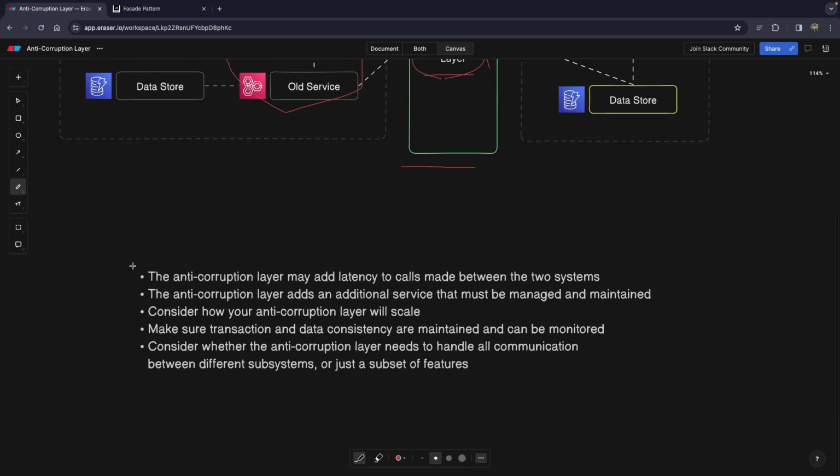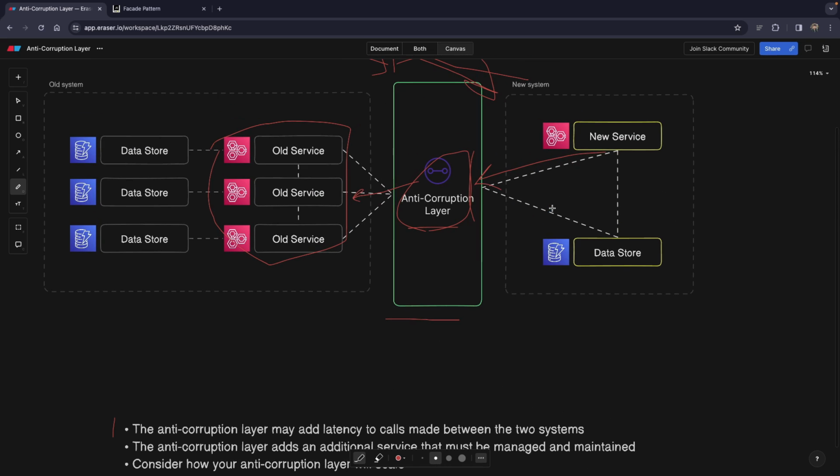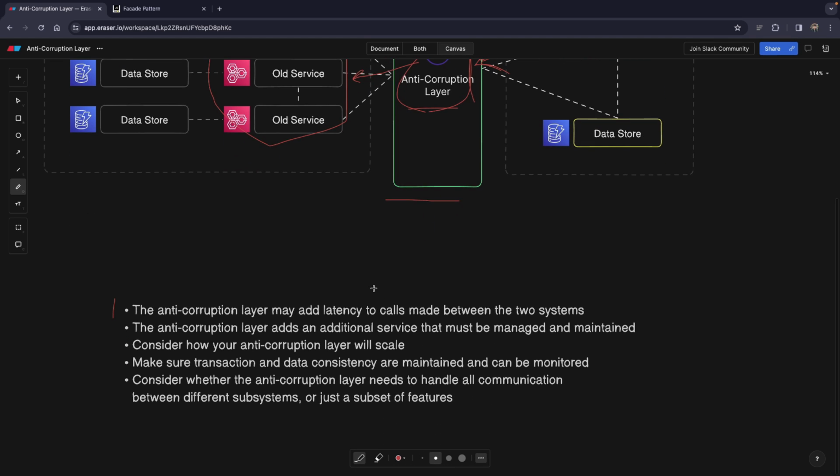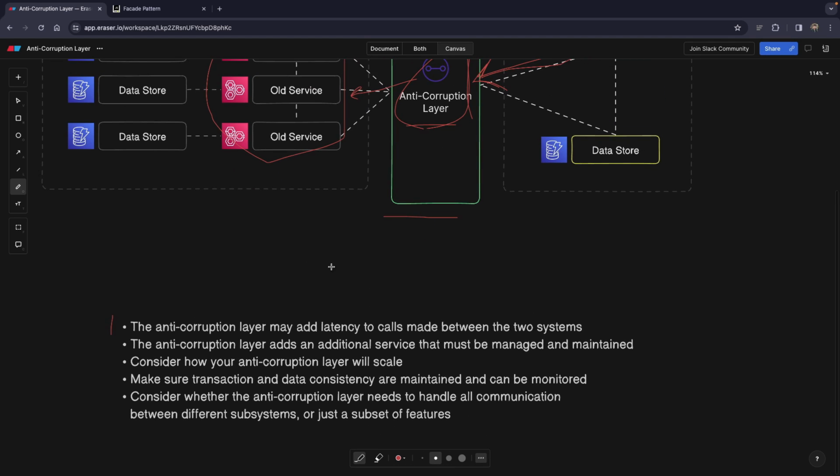Now, here are some questions and these questions are very valid. For example, the anti-corruption layer may add latency to calls, because you need to consider that if you have an anti-corruption layer, this is basically another microservice that sits on your way to another service. So it's going to add some milliseconds to your time. So be careful with them and get rid of it as soon as the migration is done.